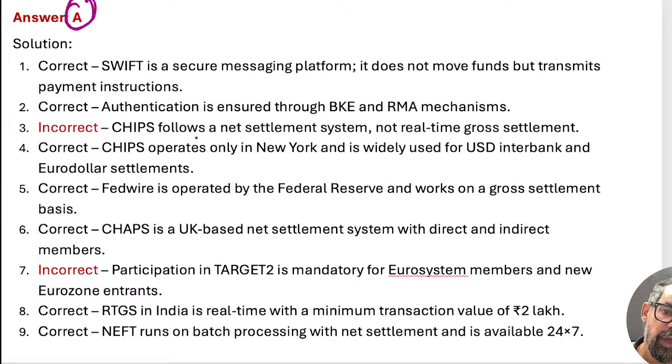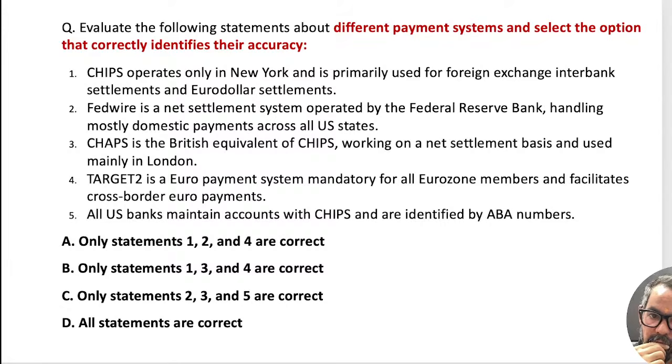So CHIPS follow net settlement. CHIPS and CHAPS both follow net settlement. Participation in TARGET2 is mandatory for Eurosystem members and new Eurozone entities. This is also based on gross settlement. So that is something which generally comes under this particular one. Okay, chalo. One more question around this.